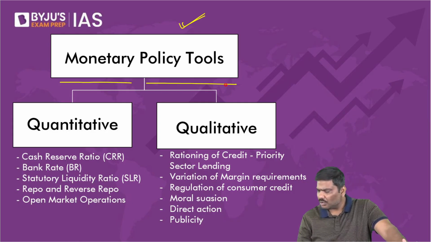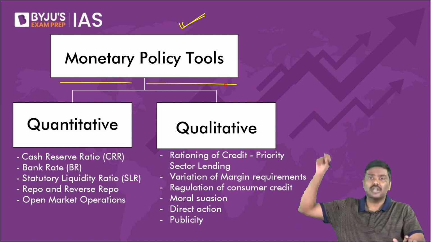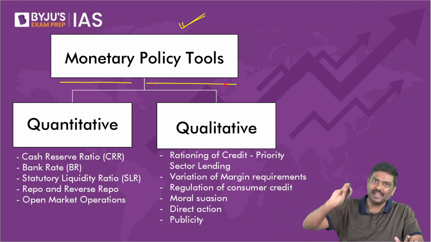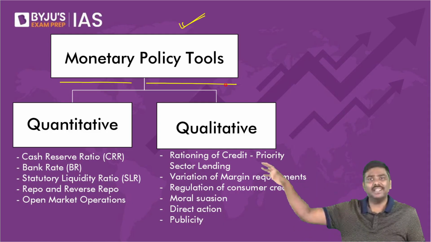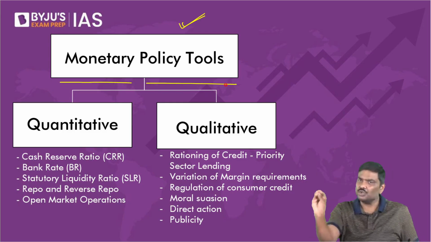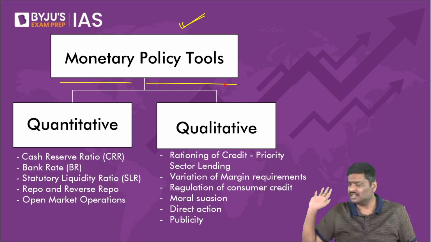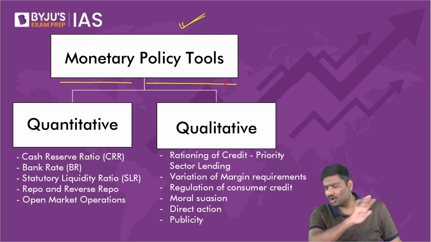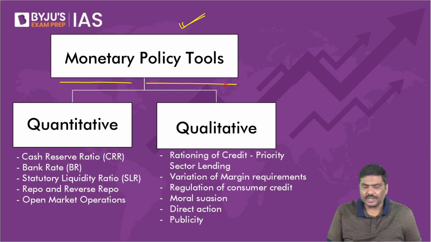Is RBI not allowed to engage in direct monetization even during recession? I will tell you the context where direct monetization is allowed. There are certain exceptions. When I take up a budgeting exercise next week, I'll tell you only in certain situations, government can opt for direct monetization. Only in certain situations, not during normal times. Okay. Now, let me go to the next one here.